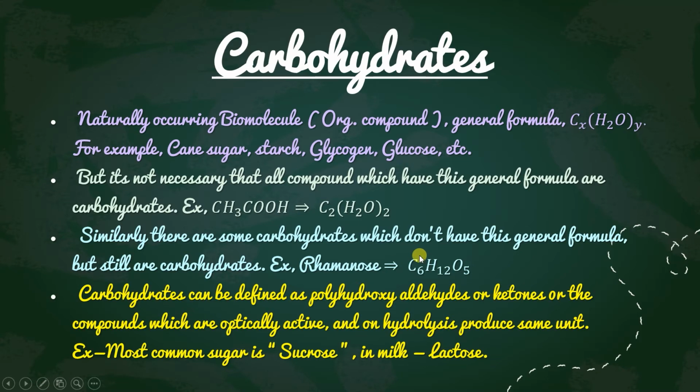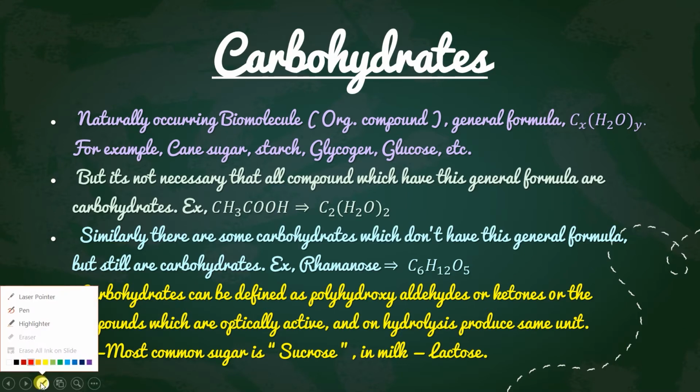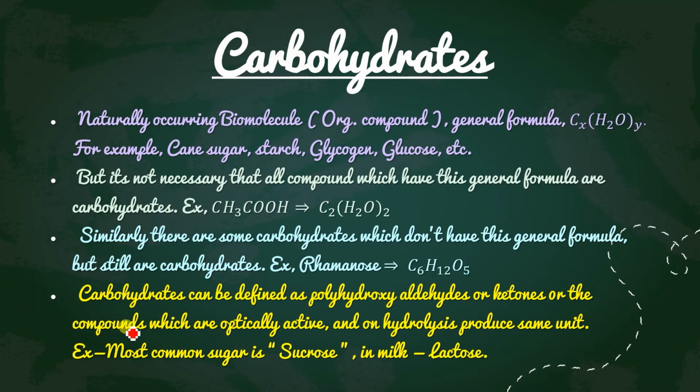Okay, now the carbohydrates can be defined as polyhydroxy aldehydes. What does it mean? Many hydroxy groups will be there. We know that whenever we have more than three, we use the term poly, isn't it? So more than three OH groups will be there, and the functional group is aldehyde or ketone. Got it? Or the compounds which are optically active and on hydrolysis produce the same unit. Now what is this? It is a very important point, but right now you will not get it.